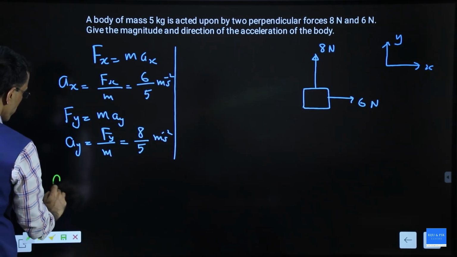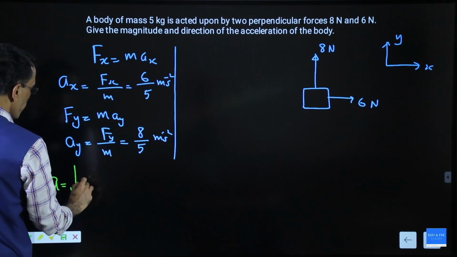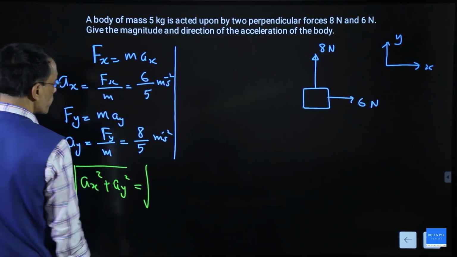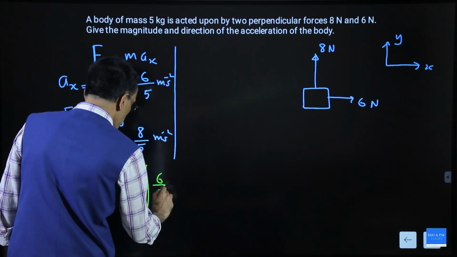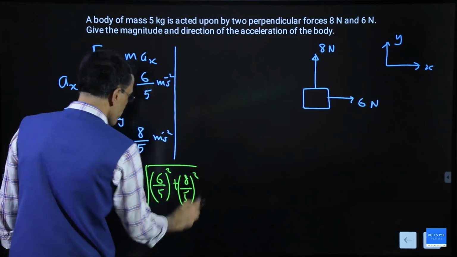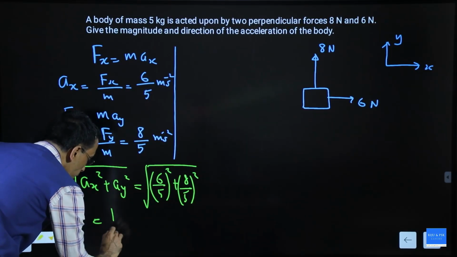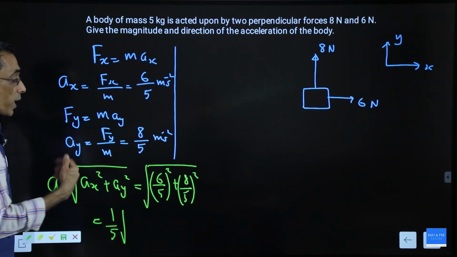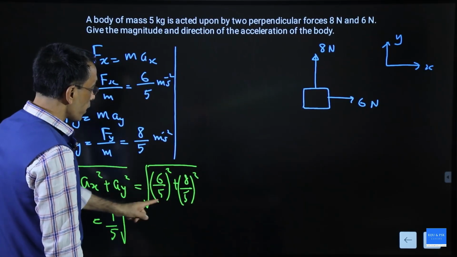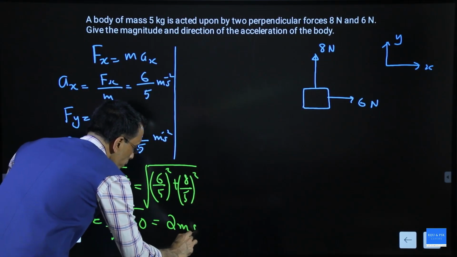What is the total acceleration? The total acceleration is the square root of acceleration in the x square plus acceleration in the y square, which is equal to root of (6 by 5) square plus (8 by 5) square. You can see that 5 square is common for both, which you can take outside. So this gives 1 by 5 into root of 6 square plus 8 square. 6 square plus 8 square is 36 plus 64, 100. Root of 100 is 10. So that gives 10 by 5, the answer is 2 meter per second square.